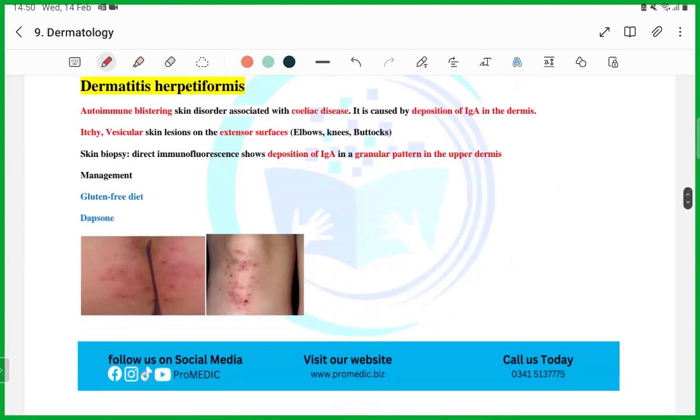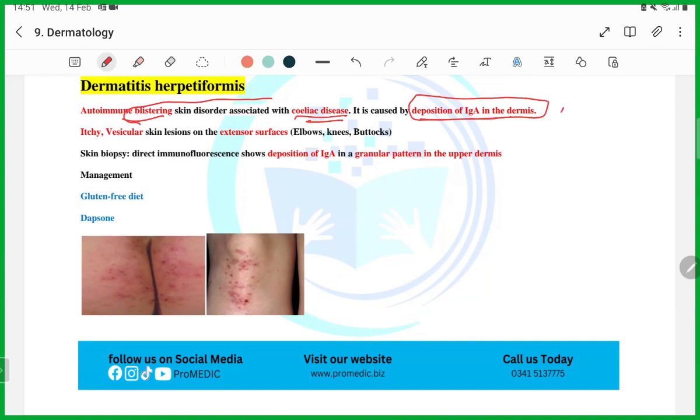Dermatitis herpetiformis. Guys, how will you get the question for this one? Let's just read it first, then I'm going to tell you, it will make more sense to you. Guys, it is an autoimmune blistering lesion. Remember these things. Associated with celiac disease, it is caused by deposition of IgA in the dermis. The rash will be itchy, vesicular, and on the extensor surface. Then skin biopsy: immunofluorescence will show deposition of IgA in a granular pattern. Management is gluten-free diet and then dapsone.